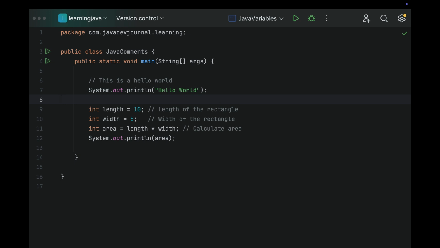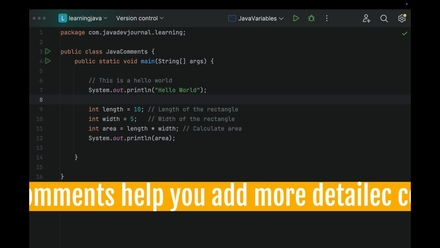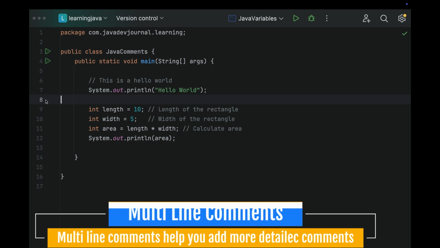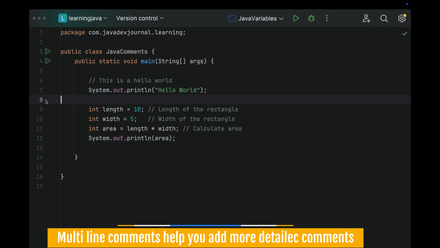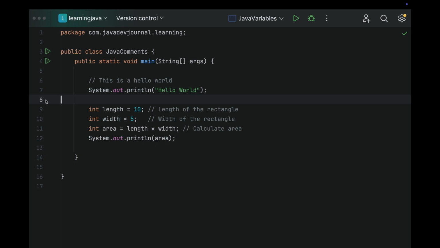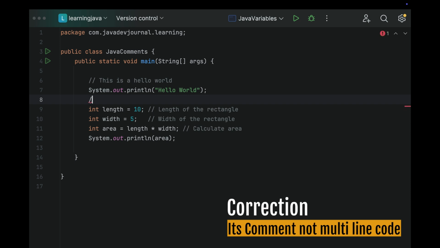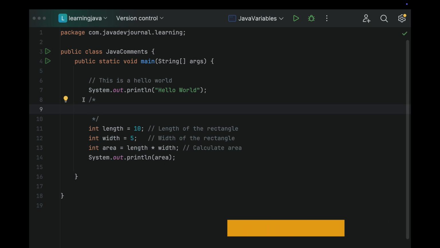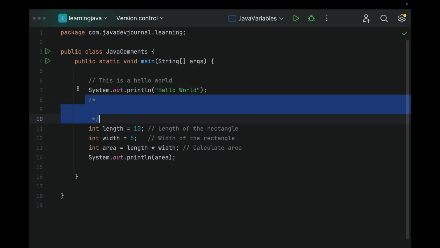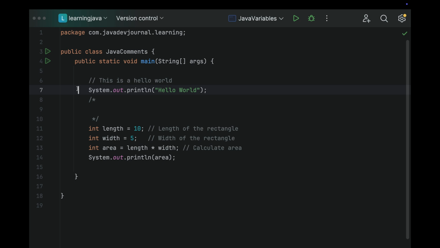All right. So that is number one. Number two is your multi-line comment. Okay. So with multi-line comments, let's say you want to add a little bit more explanation about what this program is going to do. In that case, instead of relying on those single line comments, you can rely on multi-line comments. So for a multi-line comment, you basically add slash and then star. Anything that is written between these two is treated as a multi-line comment.